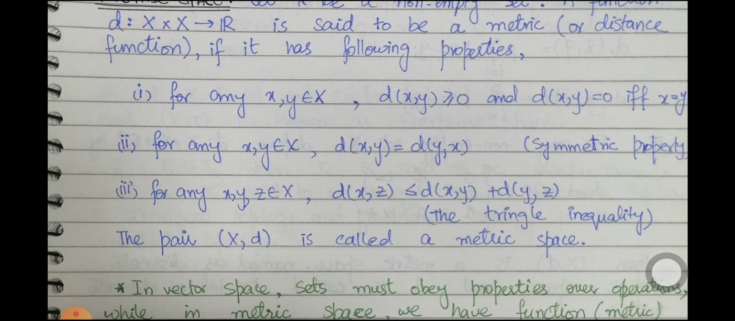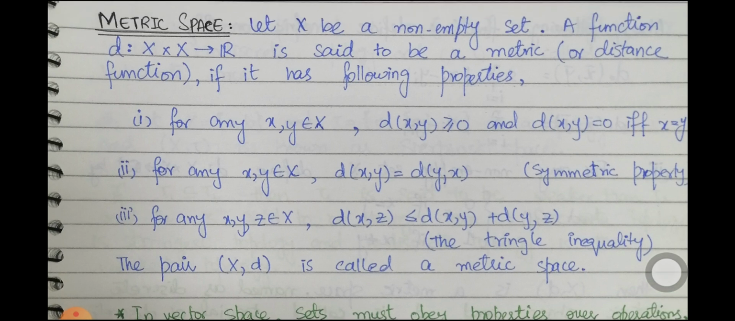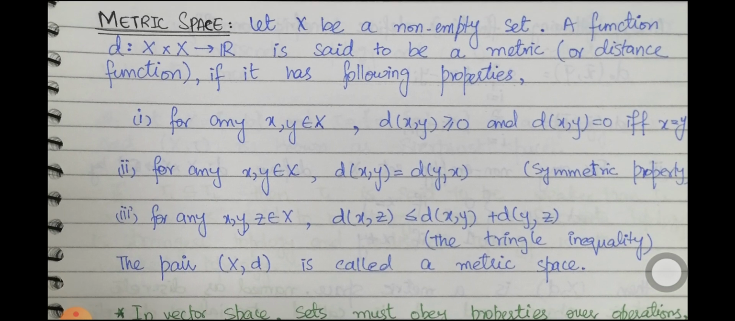The second one says that d of x, y must be equal to d of y, x, because the distance must be the same whether we are moving from x to y or from y to x, and this is named the symmetric property. And the third one is the triangle inequality, that is d of x, z is less than or equal to d of x, y plus d of y, z, where y is lying between x and z. In such a case, the pair (X, d) is called a metric space. If d is a metric, then the pair is named a metric space.